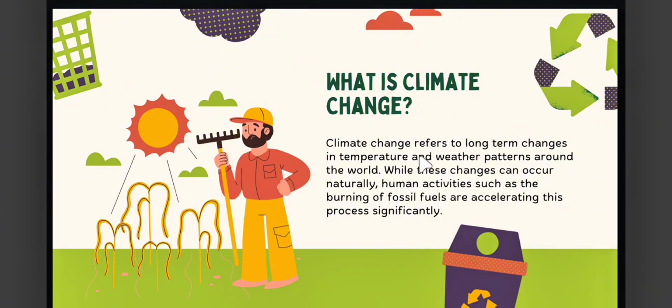What is climate change? Climate change refers to long term changes in temperature and weather patterns around the world. While these changes can occur naturally, human activities such as burning of fossil fuel are accelerating this process significantly.